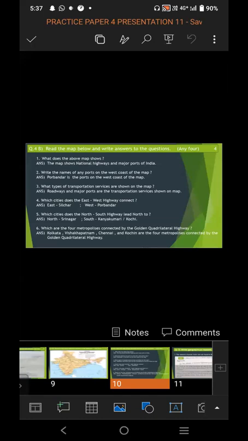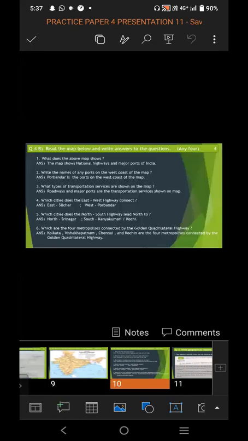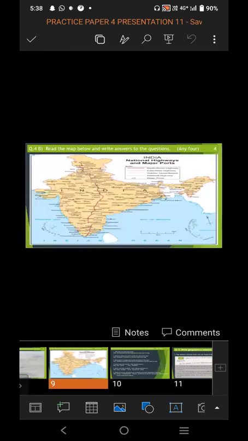Which cities does the north-south highway lead north to? So to the north it is Srinagar, north-south highway we have to see. The dark pink color line indicates the north-south highway. In that you can see to the north Srinagar and to the south it's Kanyakumari.